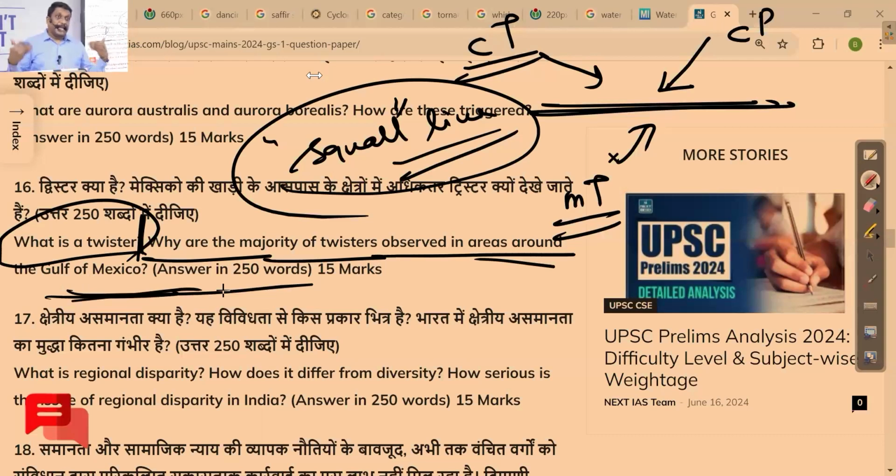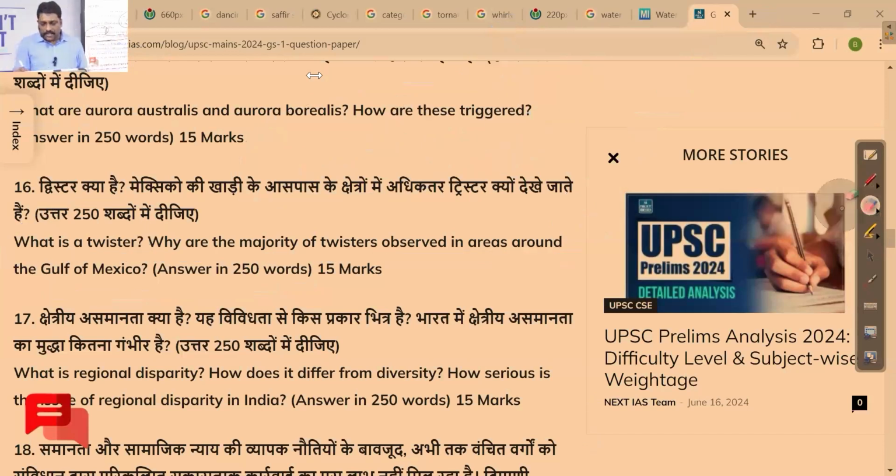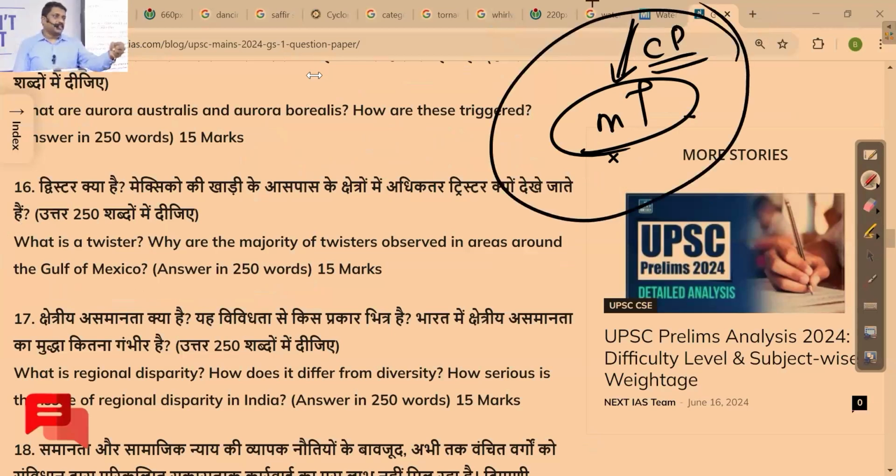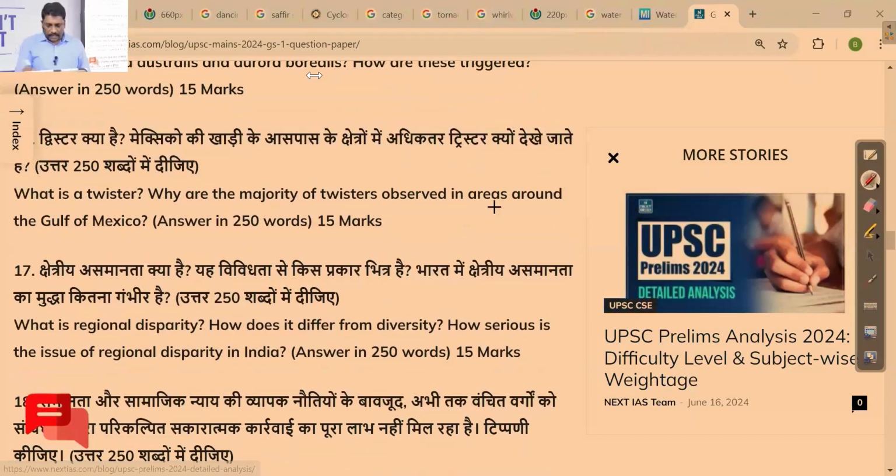Number one, if I'm not able to answer that question technically, somewhere I have to talk about this region called what? Tornado Alley. It's more like a friend of tornado, something like that. Then again, I can say the Gulf of Mexico is a comparatively larger sea region where the supply of maritime tropical air mass is also great, and cold polar wind coming from the Canadian region is also very strong in this region. That's the reason this region is known for more tornadoes. So kindly take this question and write an answer to it.